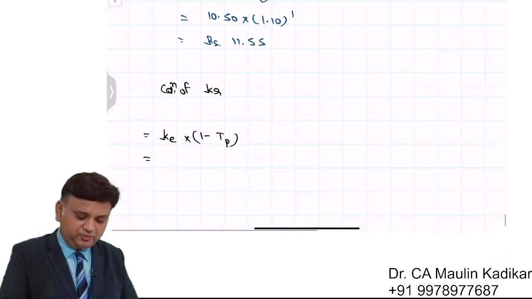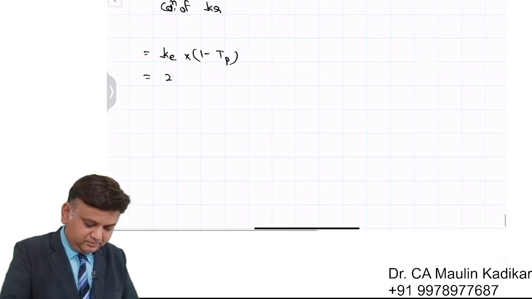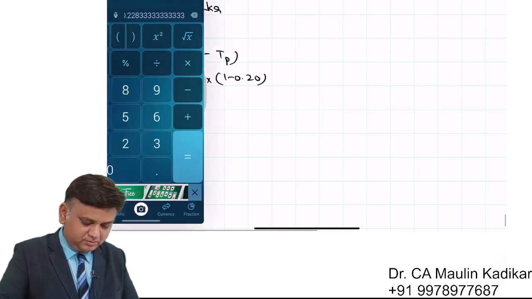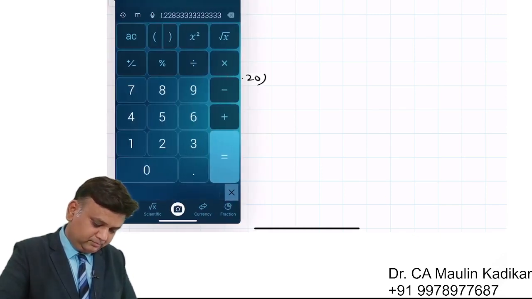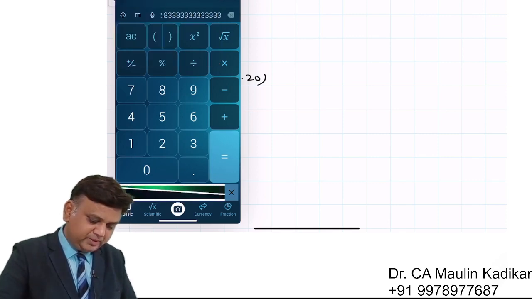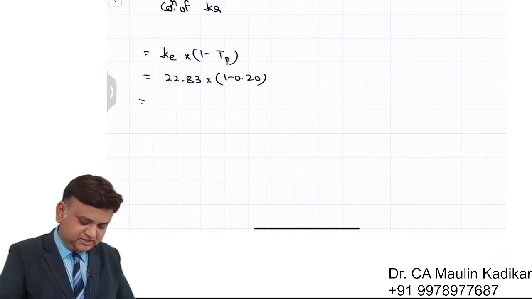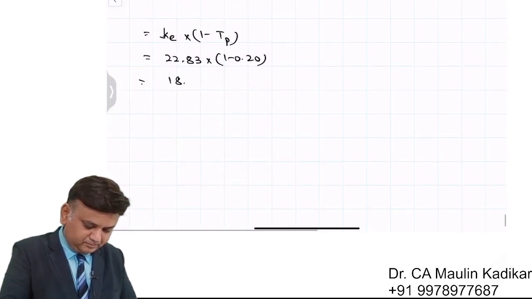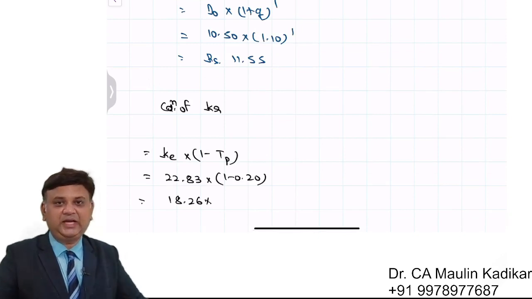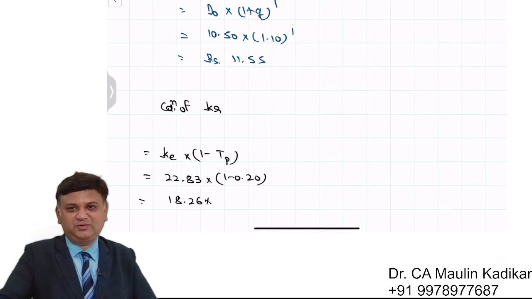K is 22.83 into 1 minus 0.20. So 22.83 into 0.8 is 18.26. That is the way the KR, cost of retained earning, is found.